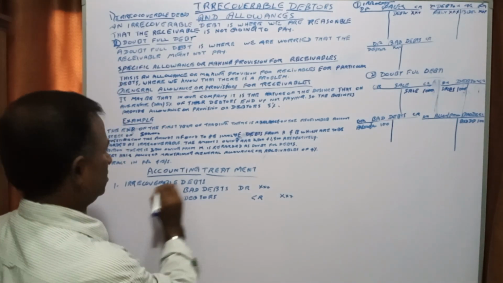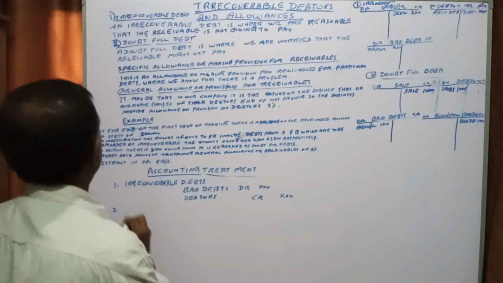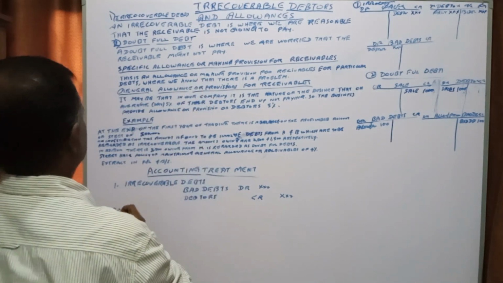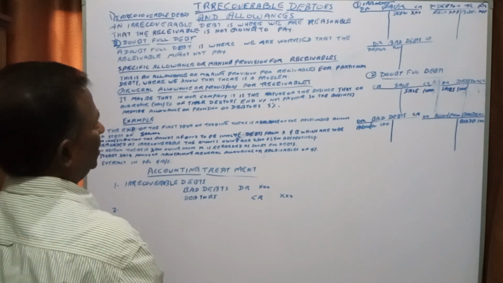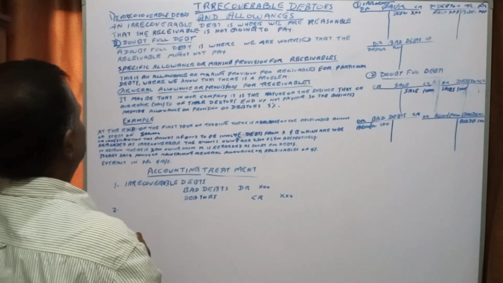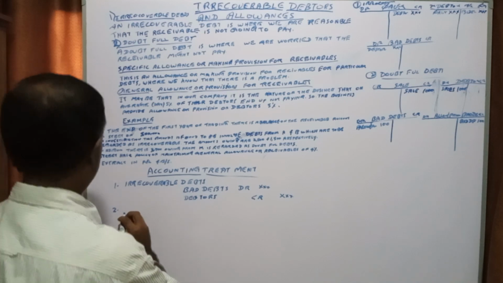So here the accounting treatment is specific accounts making provision for receivables, not like doubtful debts, you see.